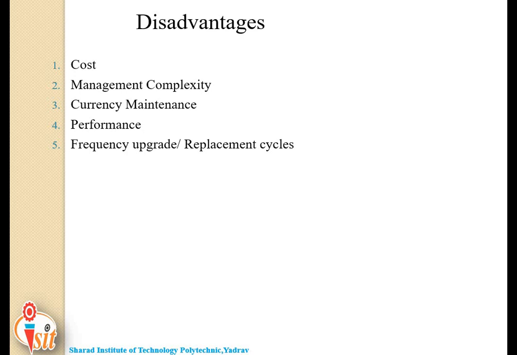Sometimes these changes and updates are so fast that the users find it difficult to work with the system, because it is not easy to learn new commands and understand them again when the new upgrades are done. All these upgrades also cost money in order to train users, designers, etc. to use the new features. That is called frequent upgrade or replacement cycles.